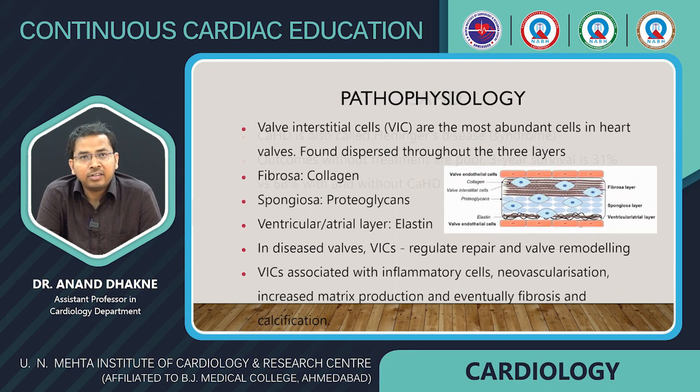Pathophysiology. Valve interstitial cells are the most abundant cells in the heart valves, found dispersed throughout the 3 layers. In the picture, we can see fibrosa, collagen, spongiosa, proteoglycans, and ventricular or atrial layer elastin and abundant valvular interstitial cells. In diseased valves, interstitial cells regulate repair and valve remodeling, associated with inflammatory cells, neovascularization, increased matrix production, and eventually fibrosis and calcification.